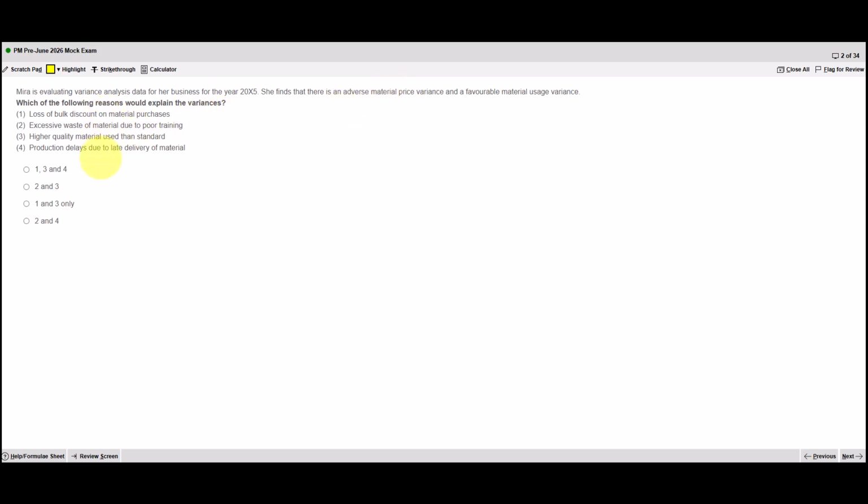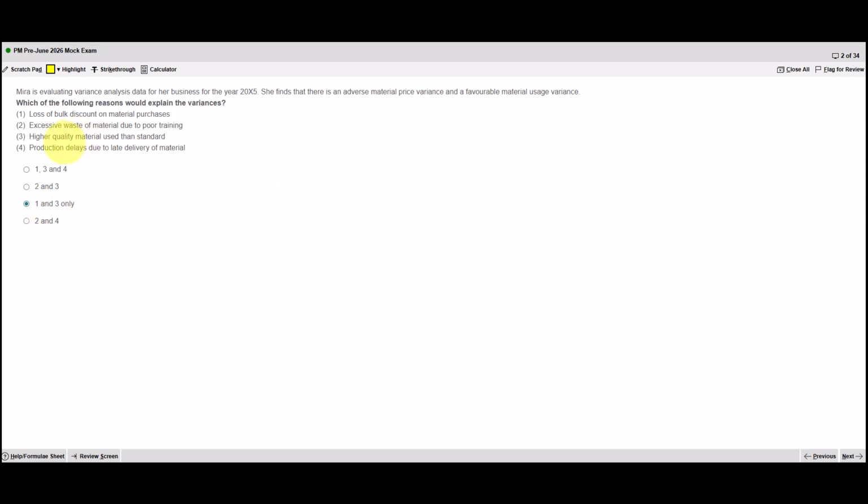So 1 is correct, which means it's either this one or this one. That means 3 has to be correct. In terms of efficiency, I'm going to check 4 next. Production delays due to the late delivery of material. If there's a delay due to late delivery, that's not going to affect the price paid for material or the amount of material used per unit, which means the correct answer is this one, 1 and 3.